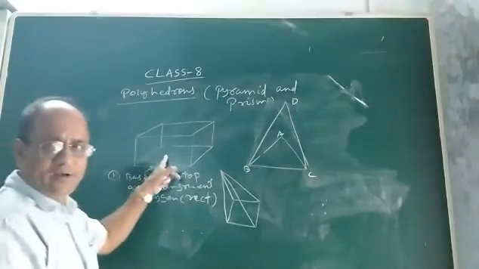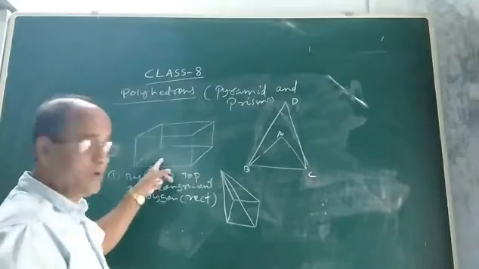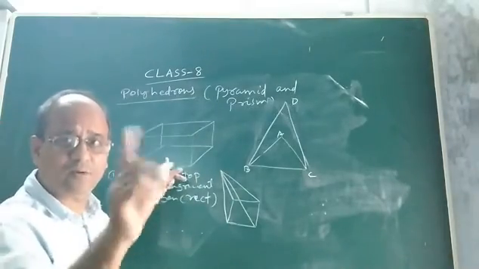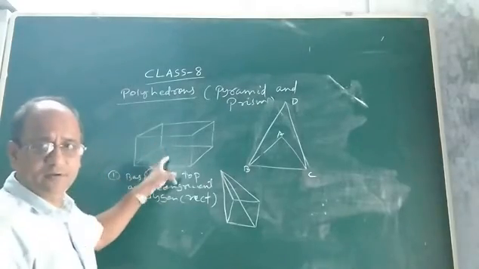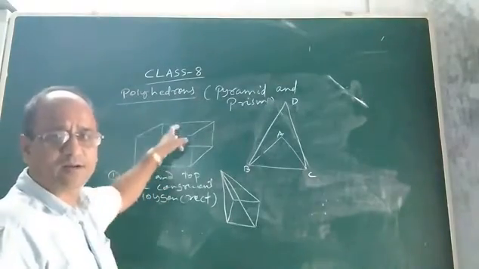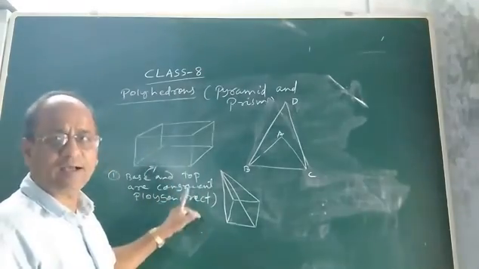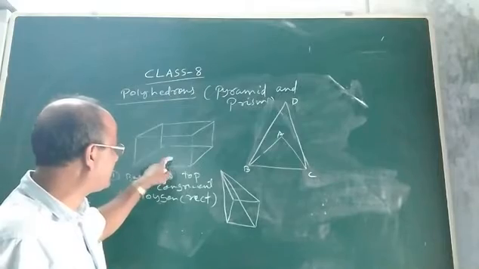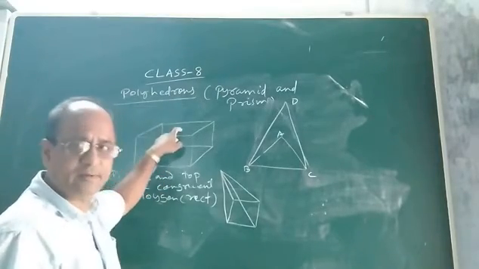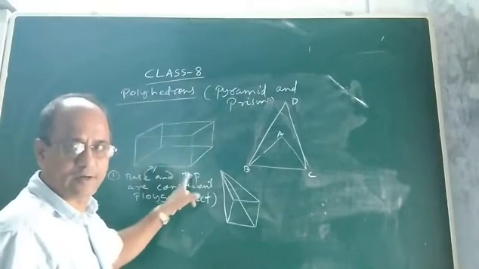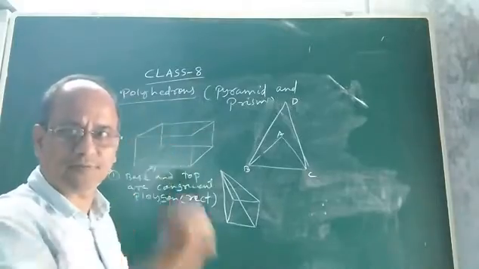See, a polyhedron is said to be a prism. I am now explaining what a prism is. A polyhedron is said to be a prism under what condition? The first condition is the base and the top. The base and top of the solid must be made up of congruent polygons, maybe rectangle, maybe square. If the base is a rectangle, the top must be a rectangle. If the base is a triangle, then the top must be a triangle. The top and base should be made up of congruent polygons. This is the first condition.